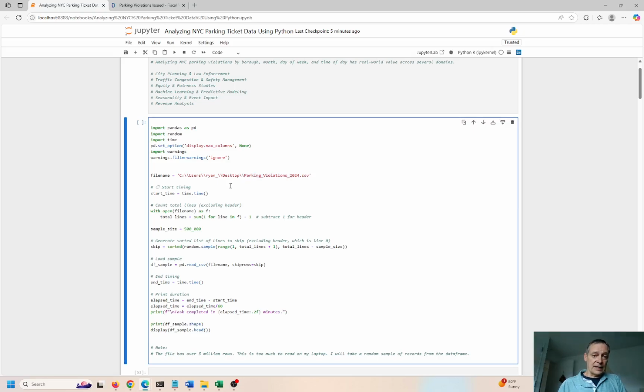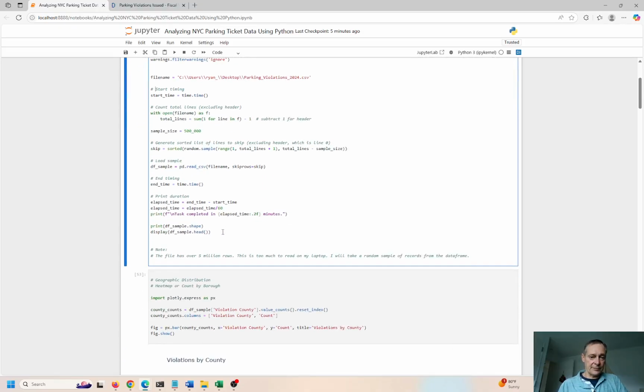So I'm not going to run this right now because it does take a while to do the import. When I did this, I tested this yesterday and set up everything. It took like 5 minutes just to import the data. So I'm not going to redo that and go through the whole scenario all over again. It has, I think, about 5.5 million records. I took a sample to do my analysis, so I'm looking at 500,000 records, because 5 million is just going to crash my computer. So that's not going to work, right?